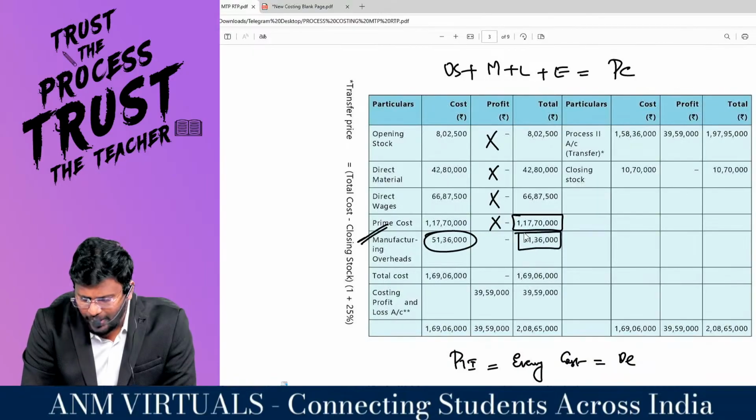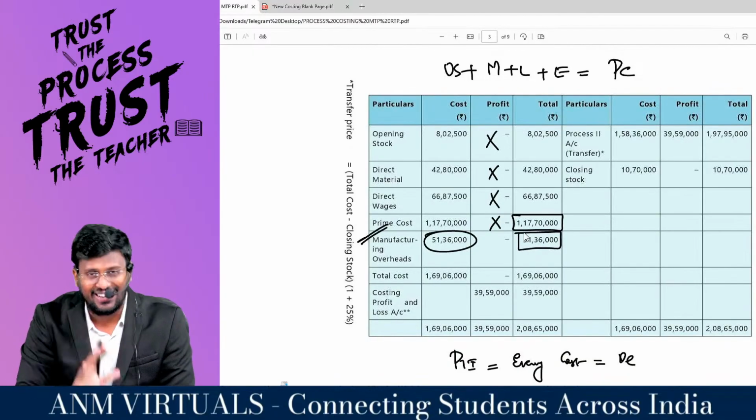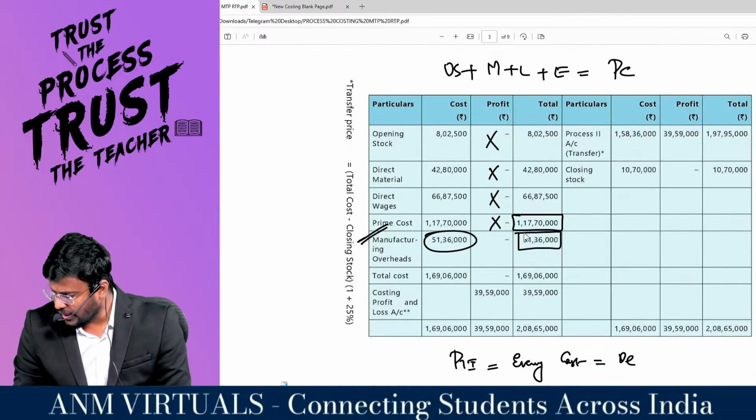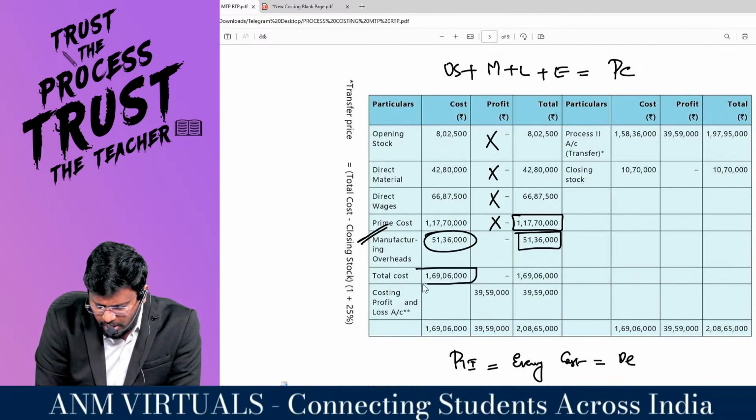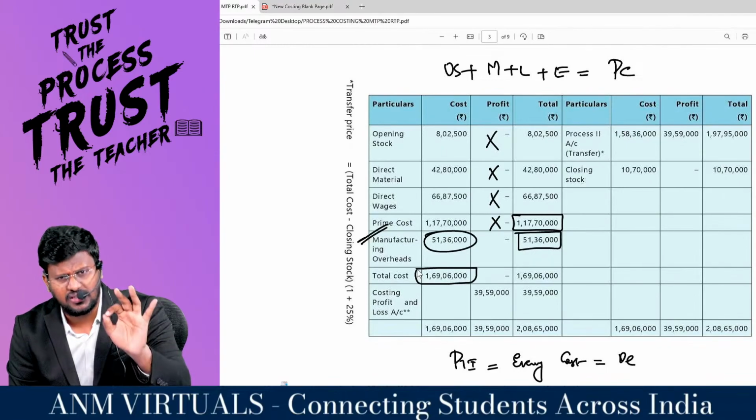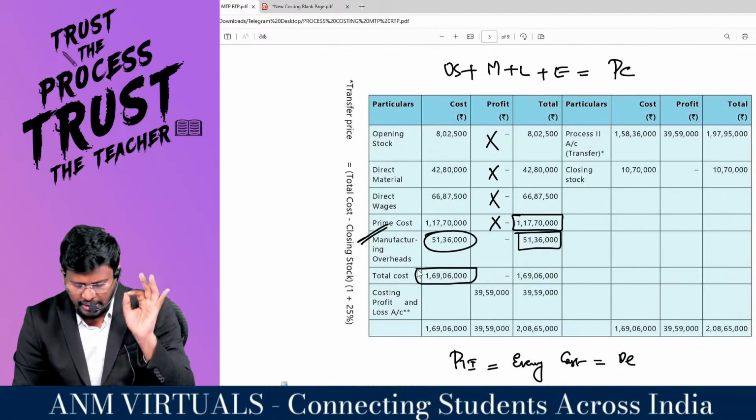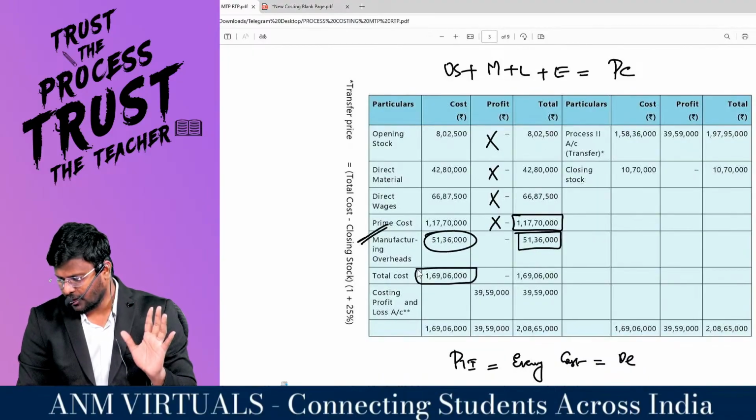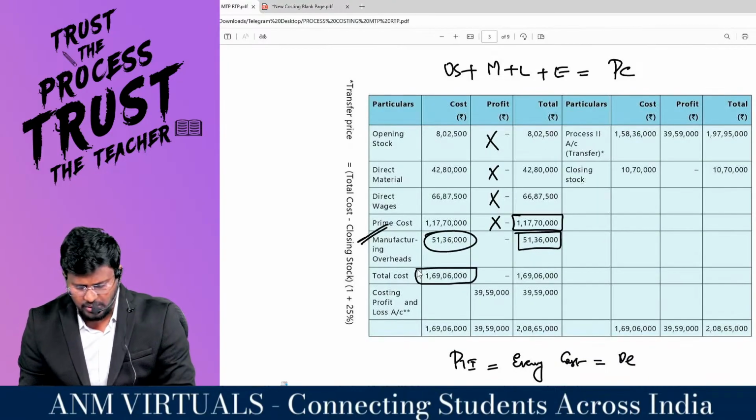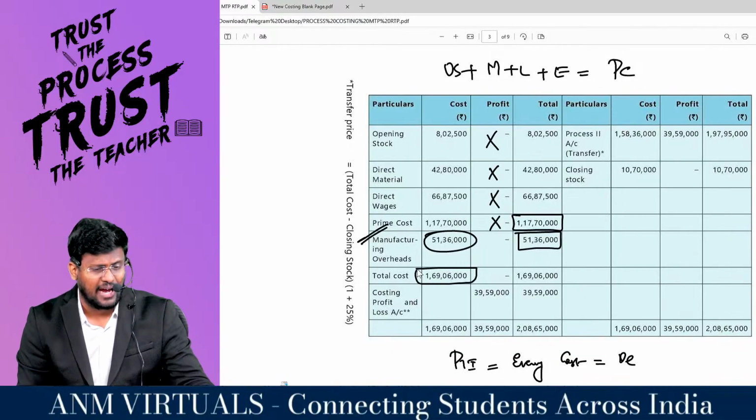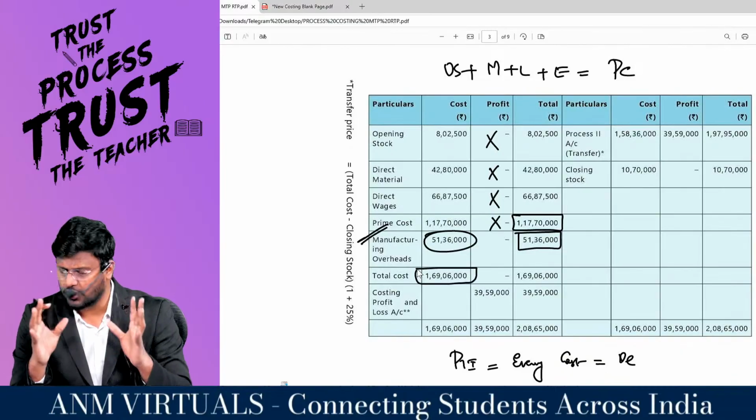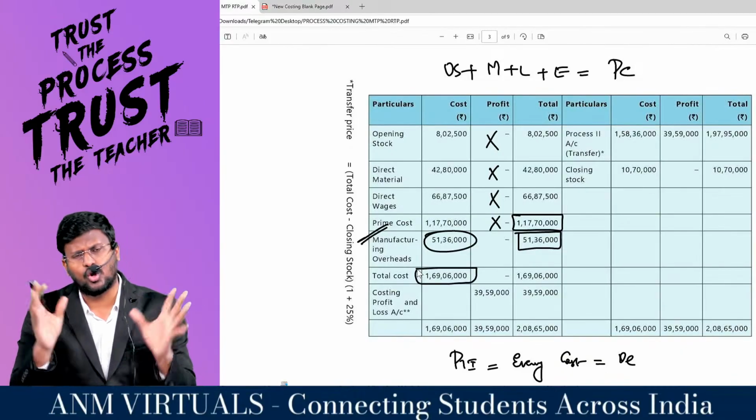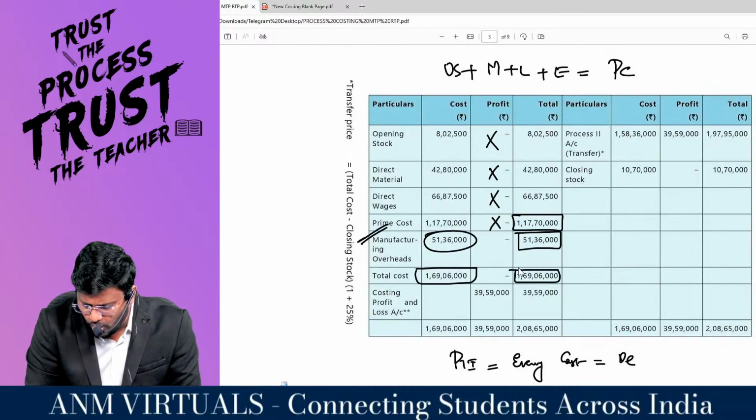So 51,36,000 is the cost. Getting it? Sir, in live chat, if anyone is there, you can chat also. I'm available here. I'm seeing the chats. Getting it? So my dear lovable students, the total cost incurred at process number 1 is 1 crore 69 lakh 6,000. In that process, my dear lovable students, entire cost is own cost. Entire cost is own cost, right, sir?